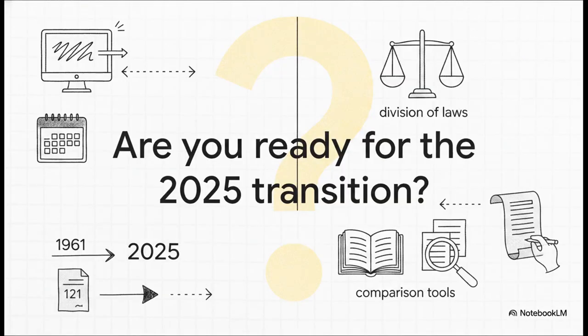The new digital tools are all mapped out and waiting for you on the updated portal. We've explored the clear division of the new laws, those urgent July deadlines you can't miss, and the incredibly helpful comparison utilities built to make your life easier. So I have to leave you with this final thought. Is your compliance strategy actively adapting to the new 2025 framework, or are you letting your knowledge fall behind in 1961? Take a few minutes today to log on to the portal, click around the new 2026 rulebooks, and try out the bill comparison tool for yourself. Thanks so much for joining me for this explainer, and happy navigating.